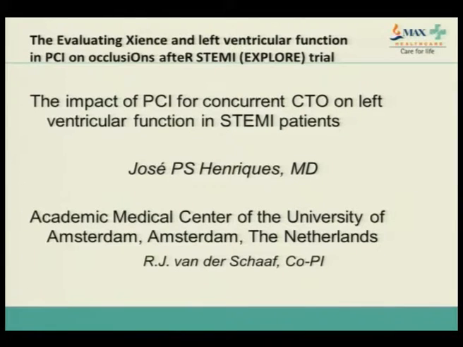So now these are the old trials. Currently people are further investigating whether there is actually any benefit, because the data was limited. One trial is ongoing, the EXPLORE trial, and around 4 months of data from this trial is available online right now. Hendrick et al. did this trial, on the impact of PCI for concurrent CTO on left ventricular function in STEMI patients.